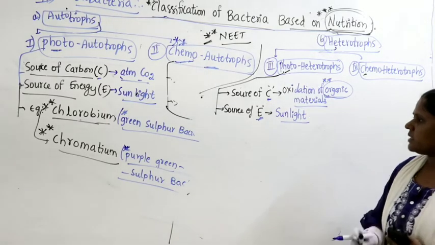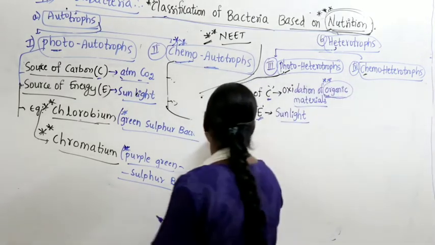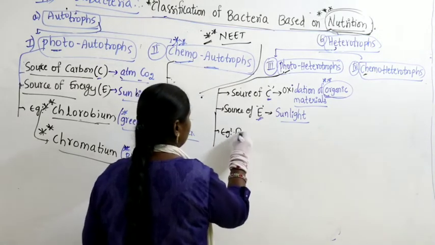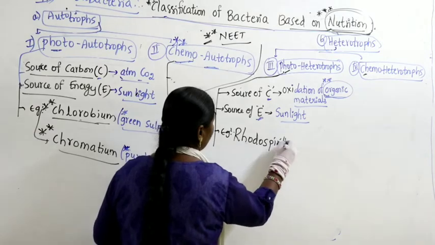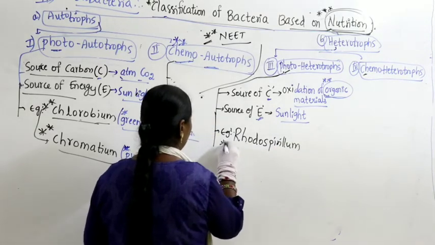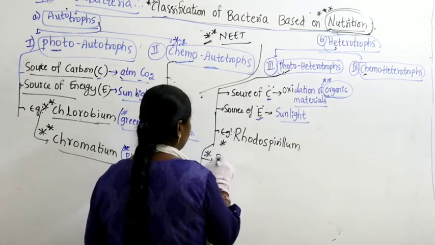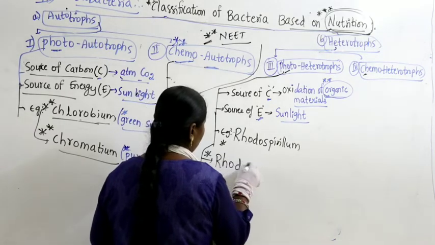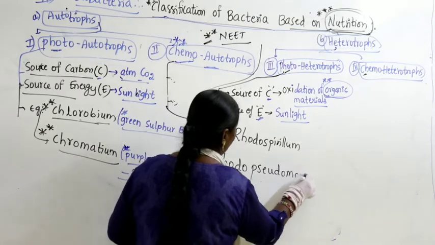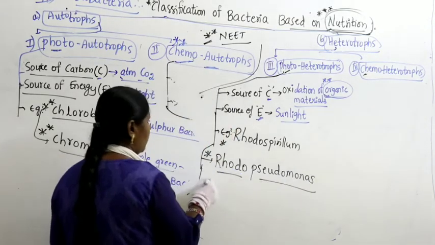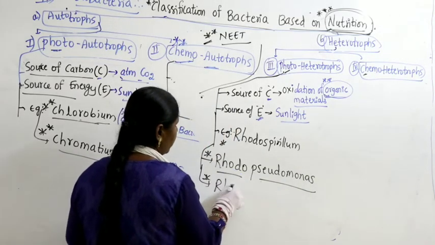Now let us write the examples for photoheterotrophs. Here we can take examples: Rhodospirillum, Rhodopseudomonas, and also Rhodomicrobium.